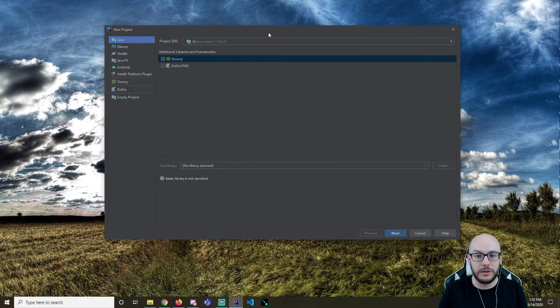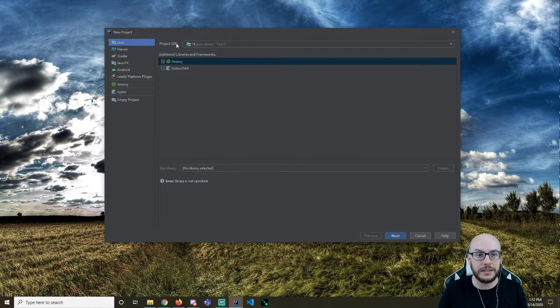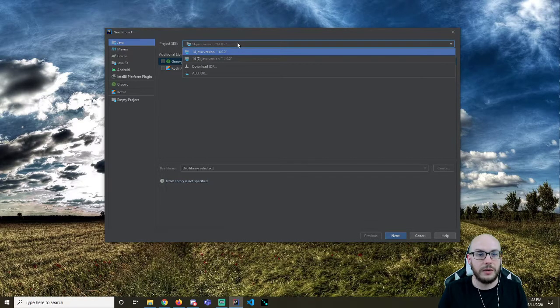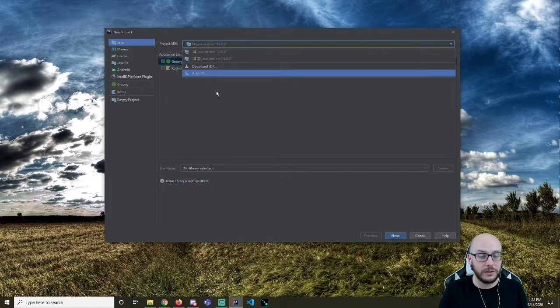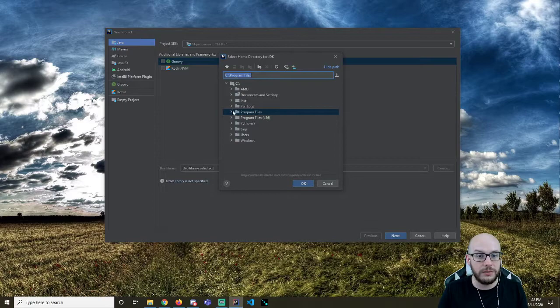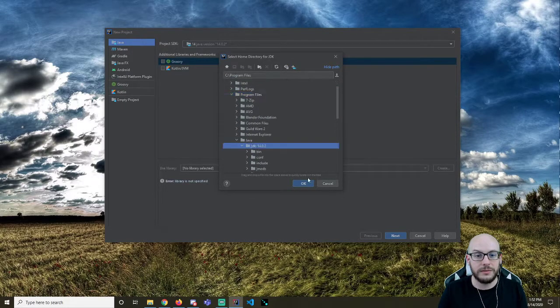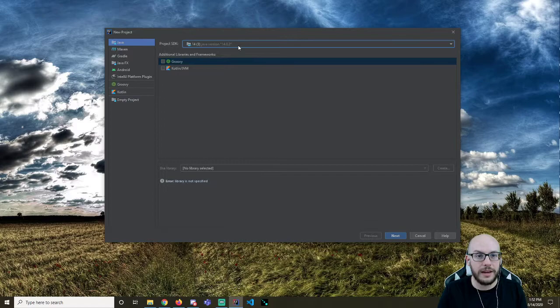The first window that's going to pop up is where we select the SDK. If you followed the IntelliJ setup guide, this should already be selected for you. If it is not, you can likely hit the drop down as long as the JDK is installed. You can go to Add JDK if you don't see one here, and then navigate to it. The default path is going to be C drive, Program Files, Java, and then there's our JDK. Right, you would hit OK, and that would add it to your drop-down list.